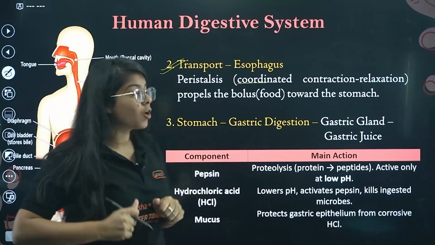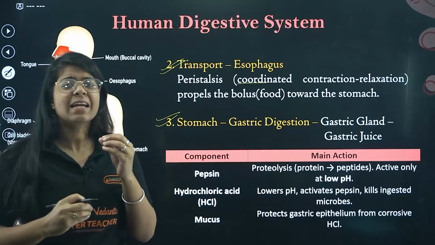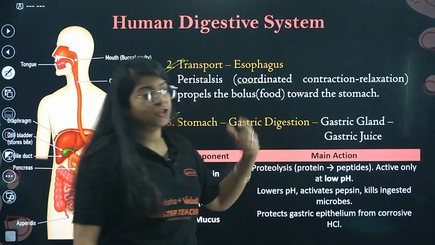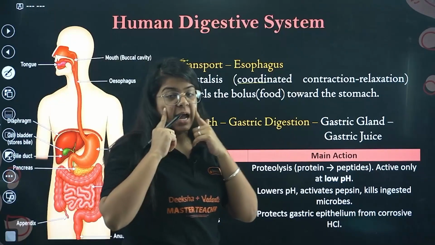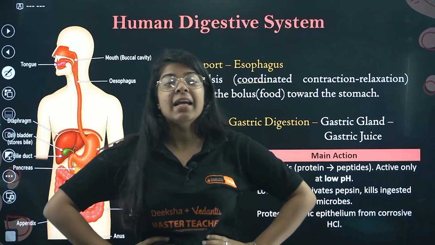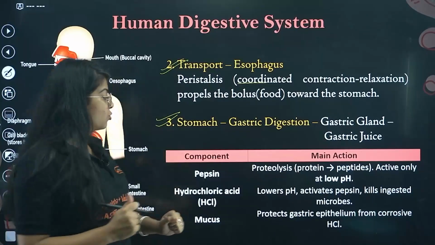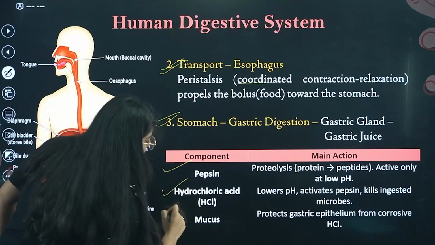Now comes the stomach. Stomach is a very good organ because gastric digestion happens in it. Just like salivary glands, we have gastric glands that produce gastric juices. Inside the gastric juices, we have three things: pepsin, hydrochloric acid, and mucus.